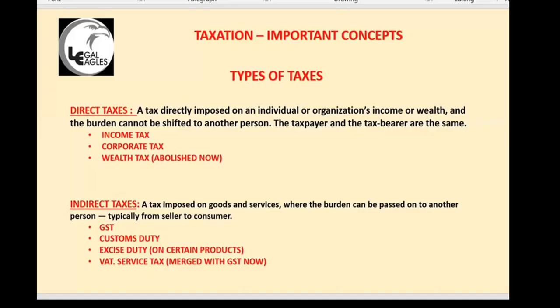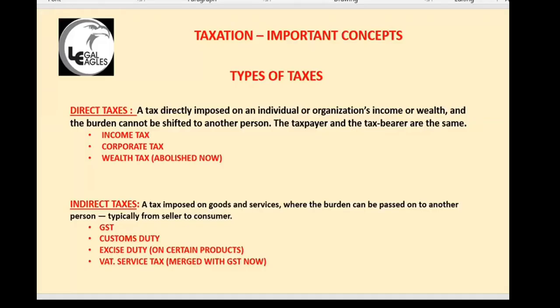So who is paying? The consumer is paying. The shopkeeper or the dealer is collecting that 1,800 rupees and sending it to the government. He is depositing it in the government exchequer. So it is indirect tax. Who is paying it? The consumer is paying, but it is collected by the dealer. He is not paying from his own pocket. So the burden is passed on to the end user, another person.